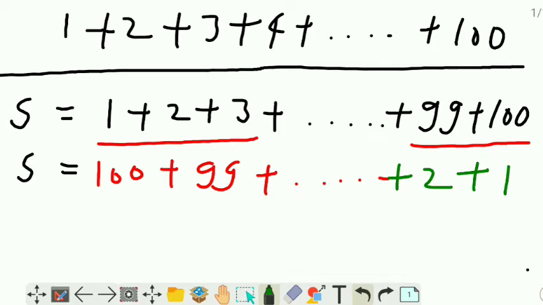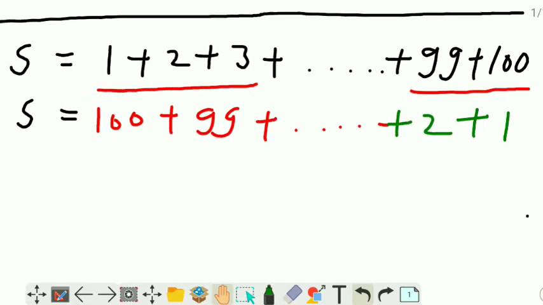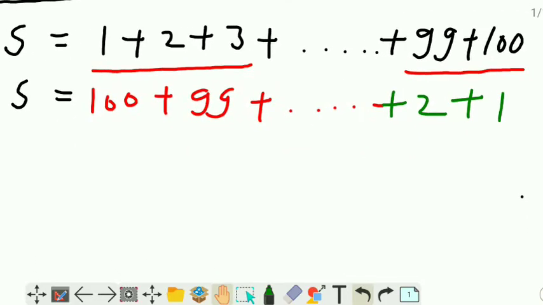Any problem? I think there will be no problem. Any problem, students? This is the first equation, this is the second equation. Now what we will do: first I have written all the numbers, 1 plus 2 plus 3 dot dot dot plus 99 plus 100. Then we take the order in reverse, so 100 plus 99 plus dot dot 2 plus 1. Okay, now we will add both the equations.